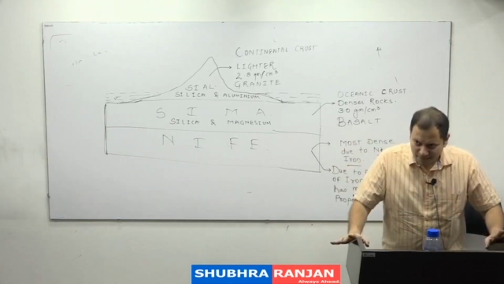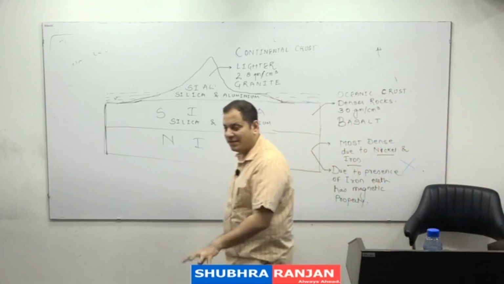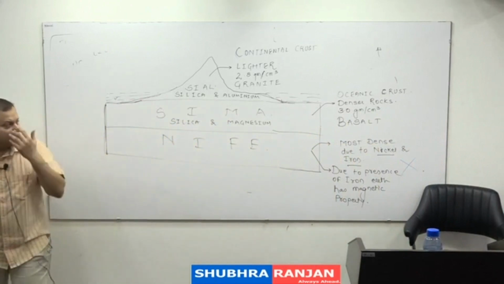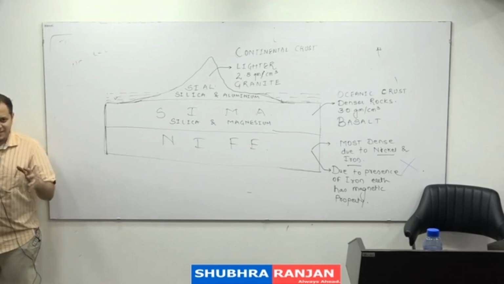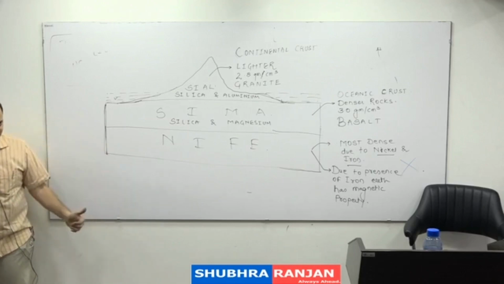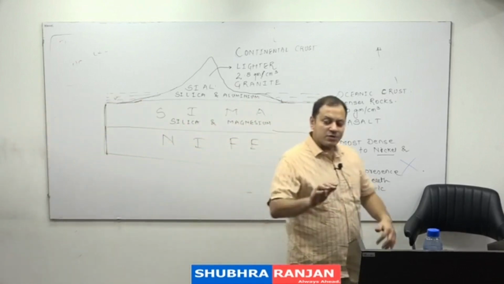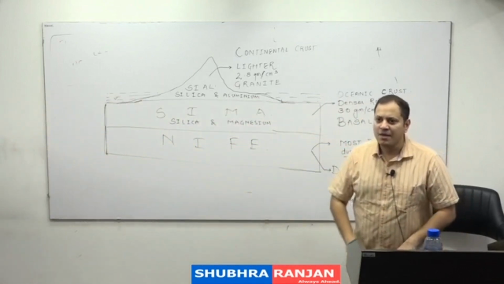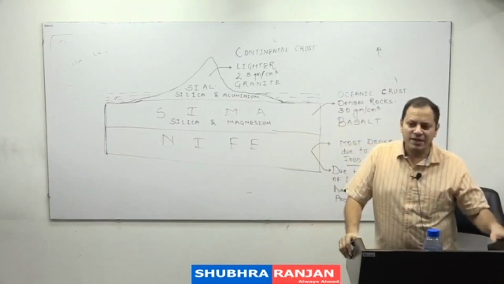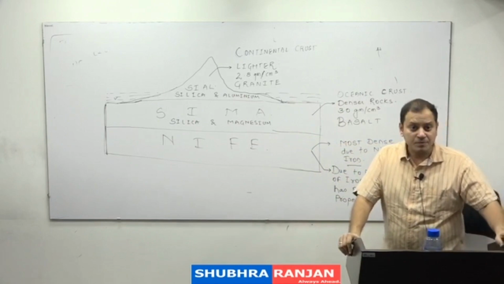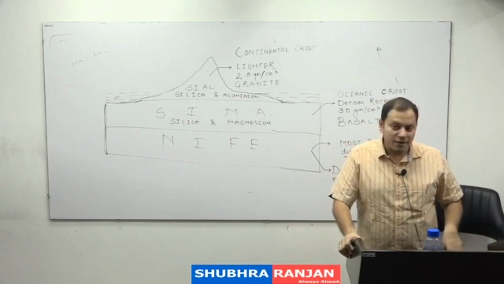With this background, you should just remember, no need of writing any line, because we are going to write this later. You should just remember that the older people used to think that the continental land masses are floating on the oceanic crust, or in simple words, continental crust is floating on the oceanic crust. This was the older view of Sial, Sima and Nife. This will not come in Mains, it is only for Prelims, because the newer view regarding the interior of the earth is totally different. We will see the newer view after we do the continental drift theory. First let us finish the continental drift theory.